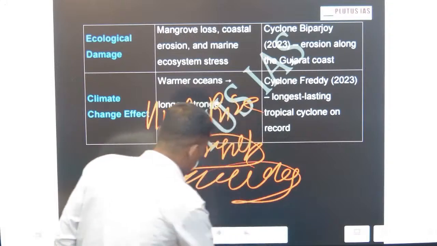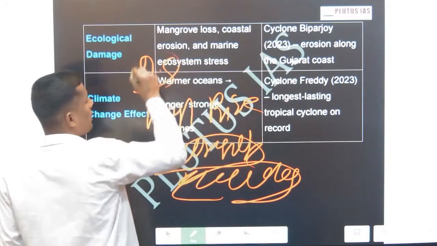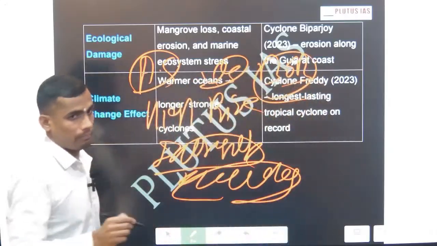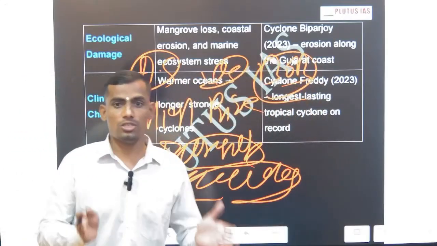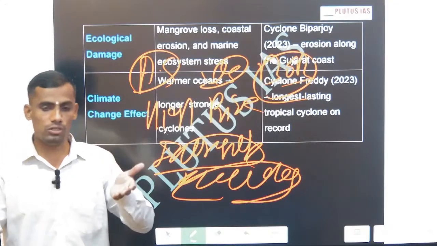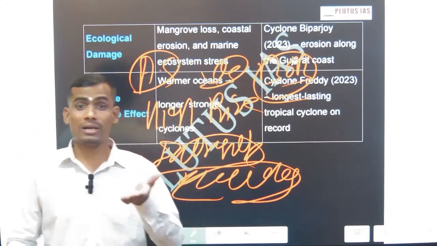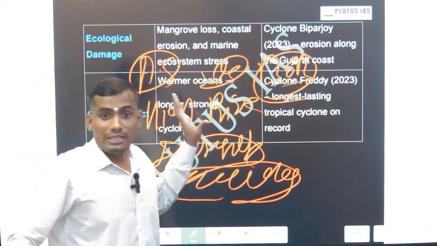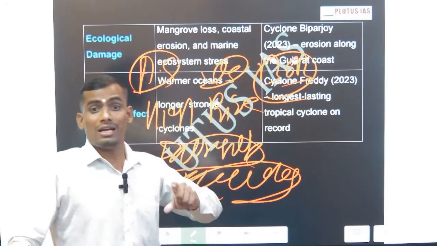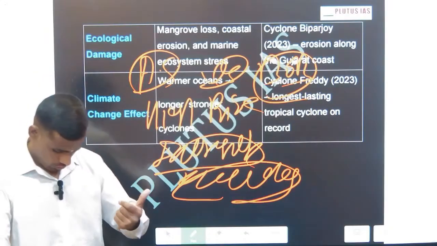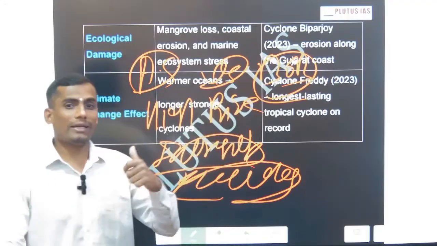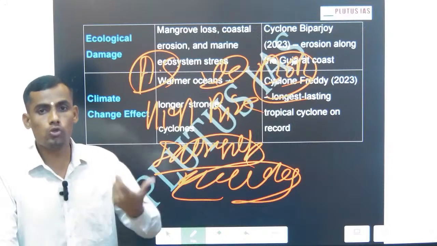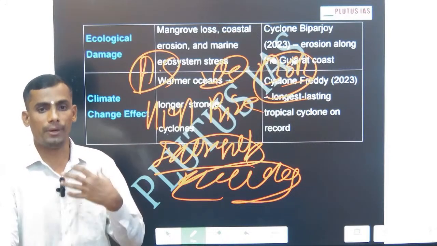If you see, there were fewer cyclones in the Arabian Sea compared to the Bay of Bengal. But nowadays, particularly in the last 2 decades, the Arabian Sea is also getting more cyclones. In the 2022 cyclone, Vadodara, Surat, the western coast was fully affected. This is one of the reasons: climate change induced cyclones. Now, what can we do to mitigate, to prevent, and for post-disaster measures?